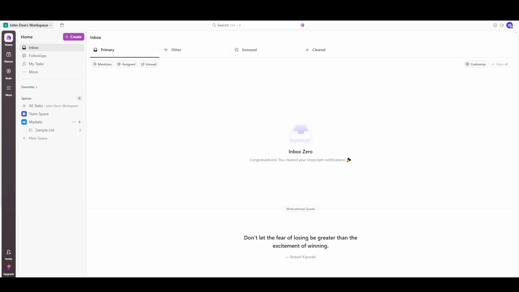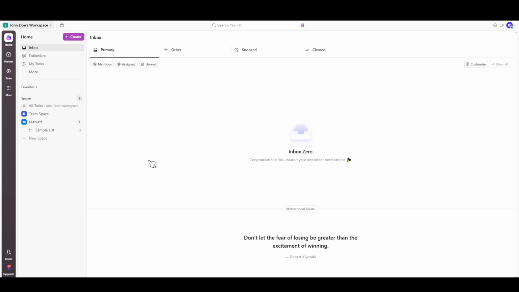In today's video, I'm going to teach you how to import data into ClickUp with ease. Whether you're transferring your project plans, tasks, or simply moving existing information from one tool to another, this process is designed to be as effortless as possible. By the end of this video, you'll have all your necessary data neatly organized in ClickUp, ready to be managed efficiently. So, let's dive in.